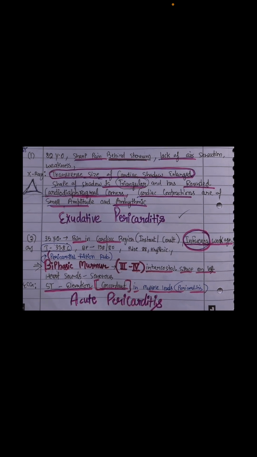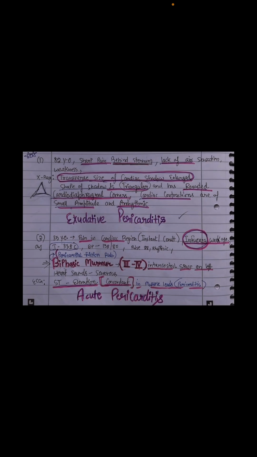So next question says that the patient had influenza a week ago. Now he is facing fever, slightly elevated BP, pulse is high, and biphasic murmur. Biphasic murmur means the pericardial friction rub. All right. So when the pericardial friction rub is present, then you will go with the acute pericarditis. However, you will have to understand that biphasic murmur is the character which highlights the pericardial friction rub, right? In the third and fourth intercostal space, heart sounds are sonorous.